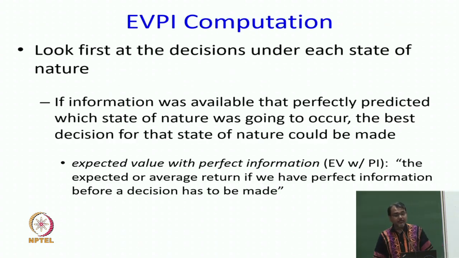So, the first thing I am going to do is compute what is called expected value with perfect information. With perfect information means that if I knew what the perfect information is, what am I going to do? But I do not know what the perfect information is going to be. So, I will have to take expectation over the various information I will get. So, it is the expected or average return if we have perfect information before a decision is made.